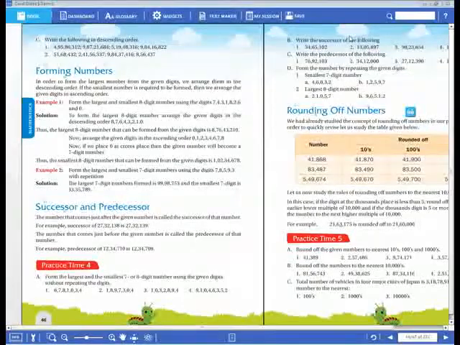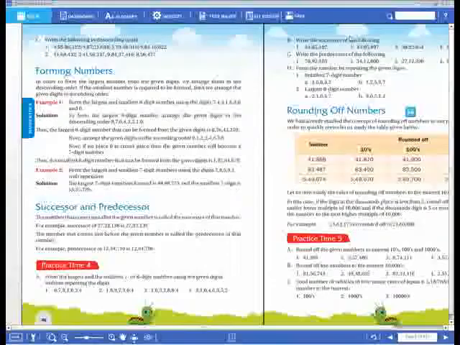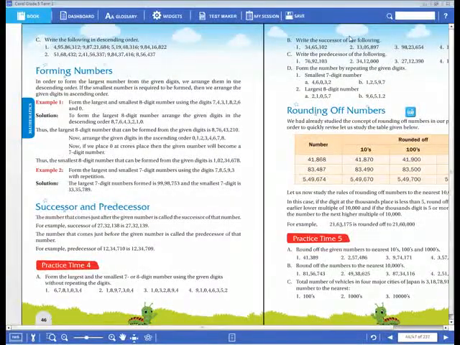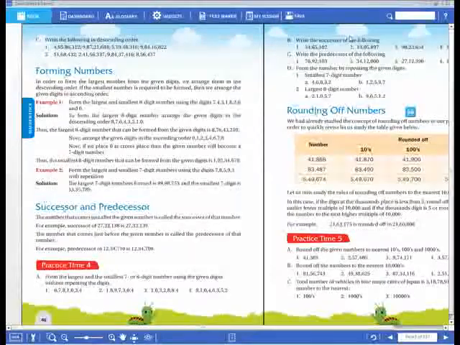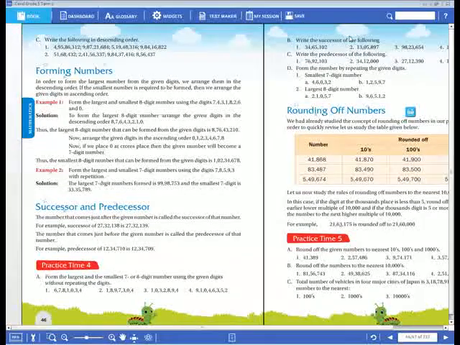For example, if I give you 41,389, in this number, how many thousands are there here? 1000, not 10,000s. I'm asking only about the thousands. So one is the thousand, no? So 1000 is there. After 1000, which number is there? 389. Okay, 389 is less than 500. Yes or no? Less than 500 only, no? So we have to take that 1000 itself. It means the nearest 1000 of 41,389 is 41,000 only.